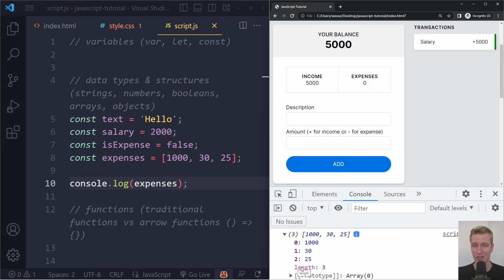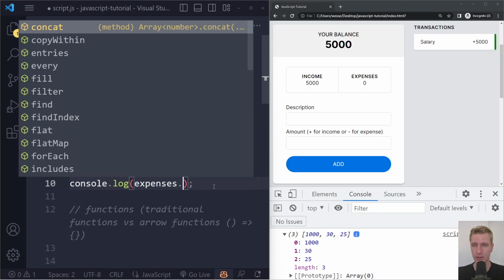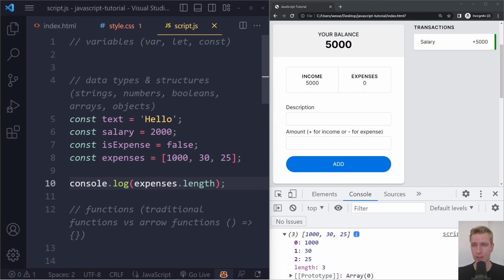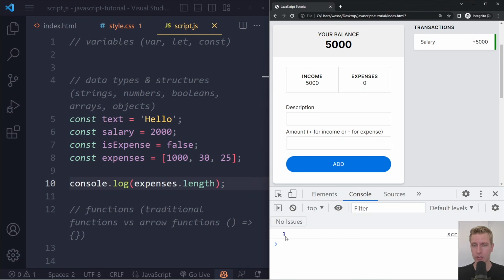It also gives you this length. Sometimes you want to know how many elements are in the array, so you can say expenses.length. If I refresh here, it will give us the number of elements in there. Very common thing to do, right? So if you open it up, it will give you the elements in there, and it will give you the length.